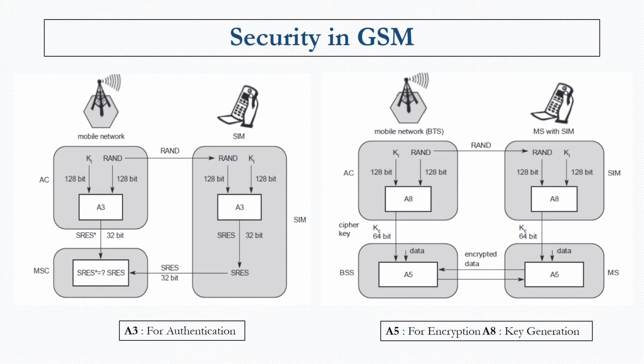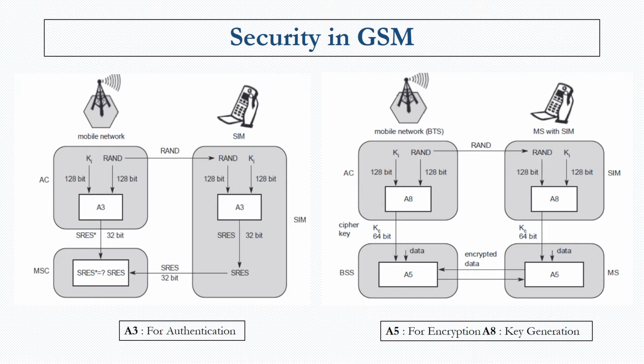The diagram here shows how security is implemented in terms of authentication, encryption, and for achieving encryption, the key generation is made use of. So on the left side, you can see the A3 algorithm. The A3 algorithm is implemented both in the SIM, the mobile device, and also in the authentication center of the base station. And a signed response, here mentioned as SRES, is generated making use of the A3 algorithm.